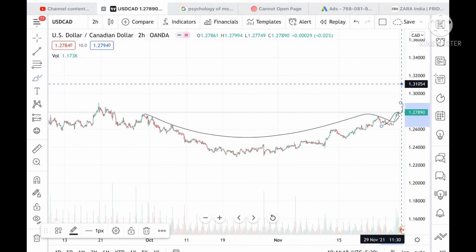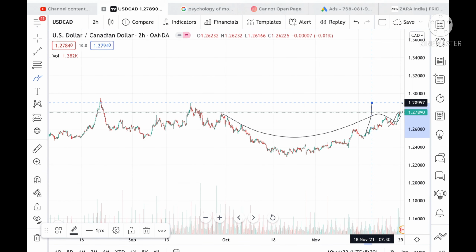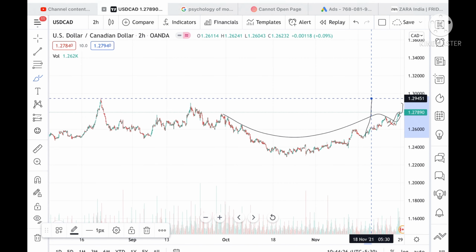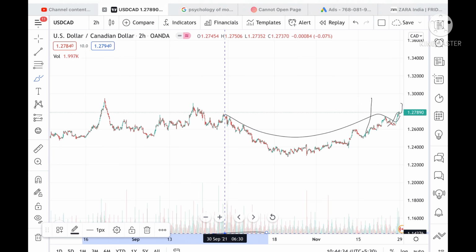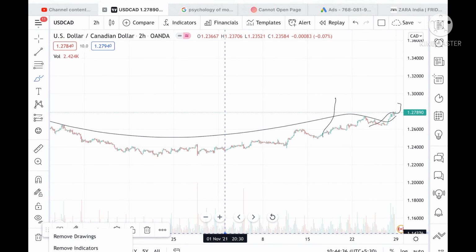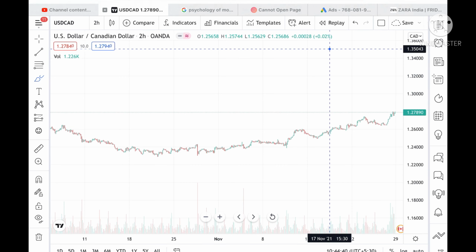Suppose the price sustains this level, then chances will be very high that we can see a level of 1.28972. And if the price sustains this level, then it can go and touch level 1.29451. Okay, and if the price sustains above this level, then it can go further upside. Because the cup pattern is forming, chances will be very high that we can see further upside in the price of USD CAD.